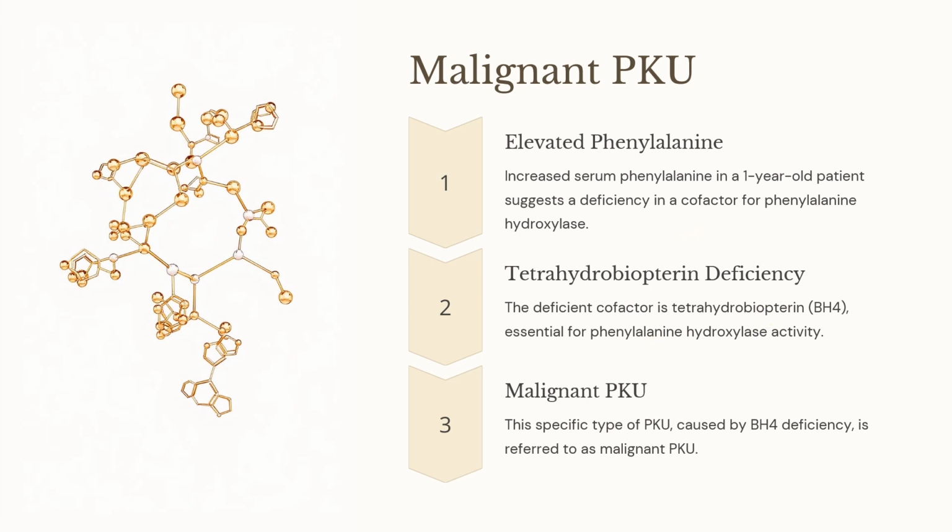So, a 1-month-old child with increased serum phenylalanine. Question asked, what is deficient in this patient? So, the answer will be among the substrates and cofactors, for which we have to choose tetrahydrobiopterin, THB or BH4. This is known as malignant PKU.